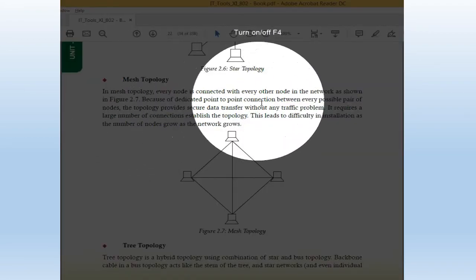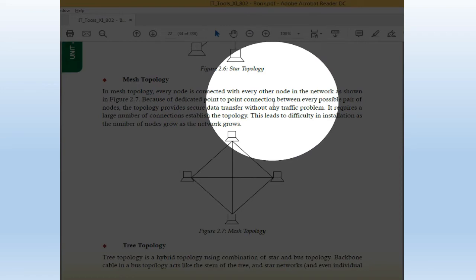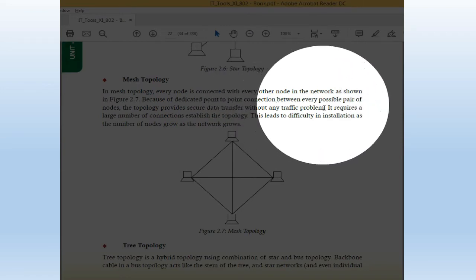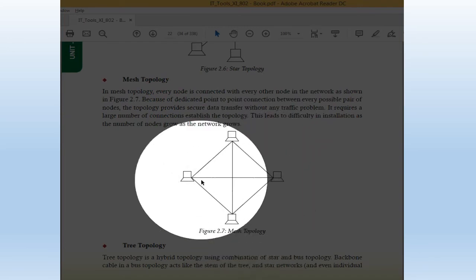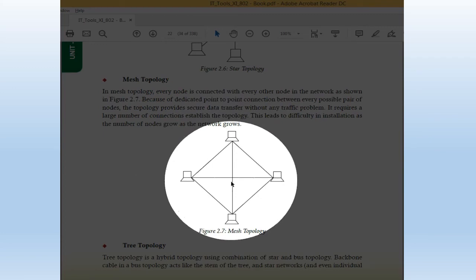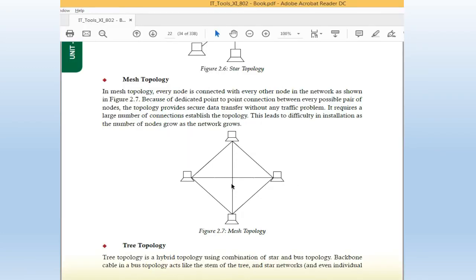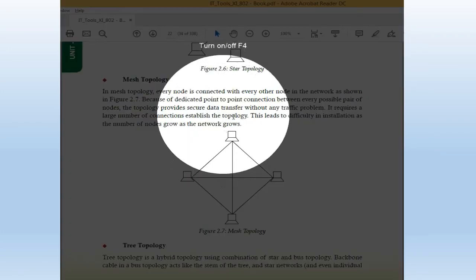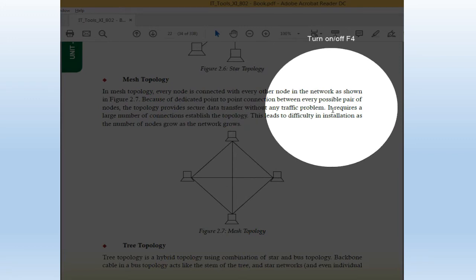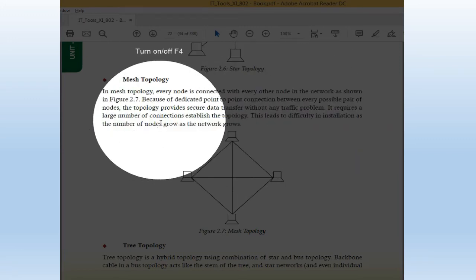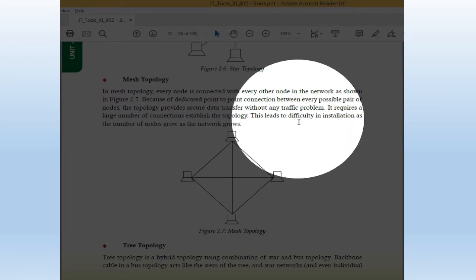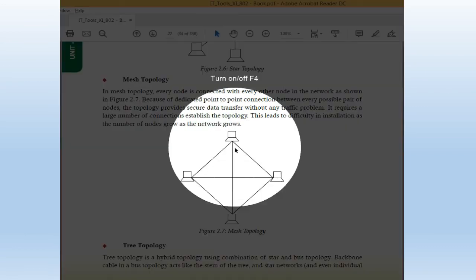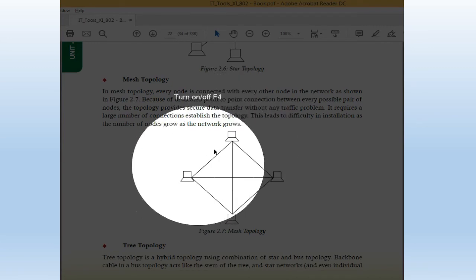Because of dedicated point-to-point connection between every possible pair of nodes, the topology provides secure data transfer without any traffic problem. In this, if one node is facing a problem in one direction to send the signals or the data, the signal or data can be transmitted through another way also, you can see, because every node is connected with each other. So this is a highly secure computer network topology.